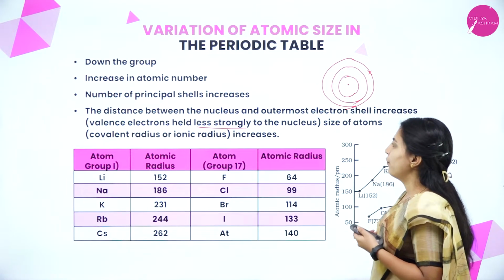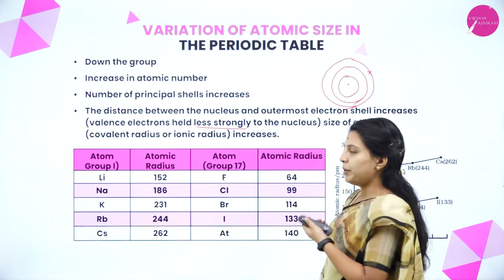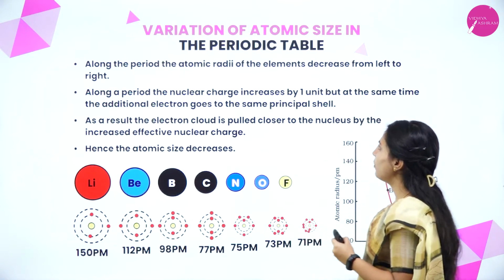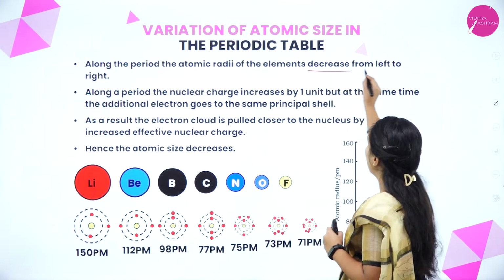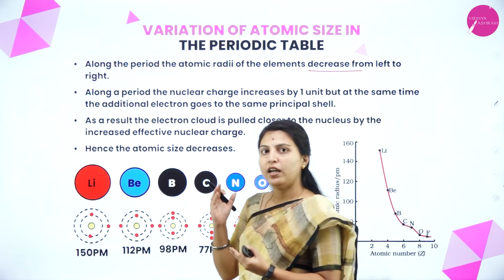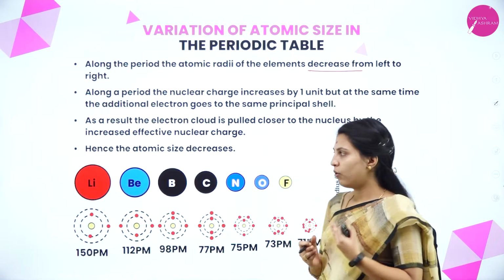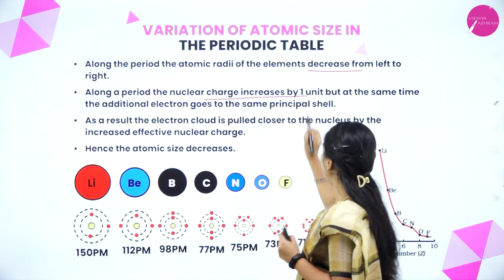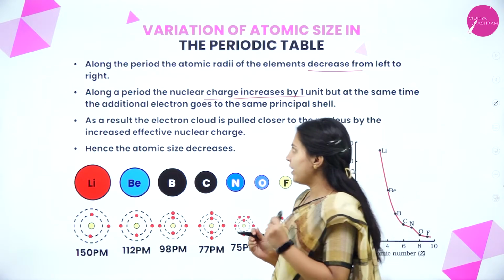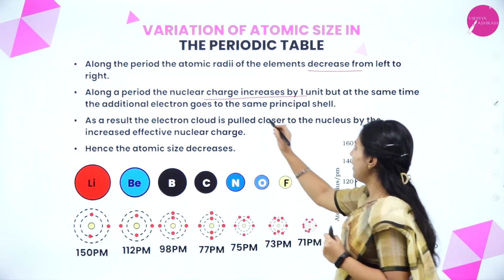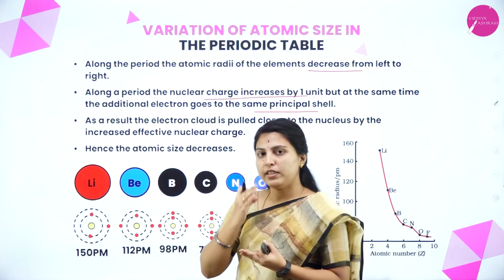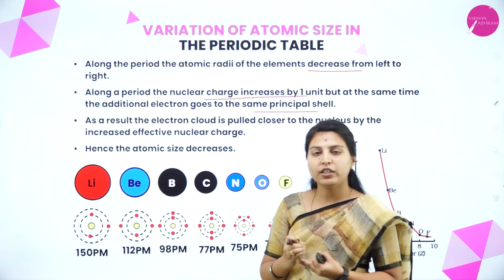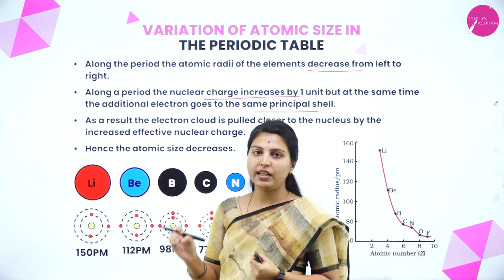Next, we will see the variation of atomic size in the periodic table along the period. Along the period, the atomic radii of the elements decrease from left to right. Why? Along the period, the nuclear charge increases by 1 unit, but the additional electron goes to the same principal shell. Every time the atomic number increases by 1 unit, an electron is added to the same principal shell.